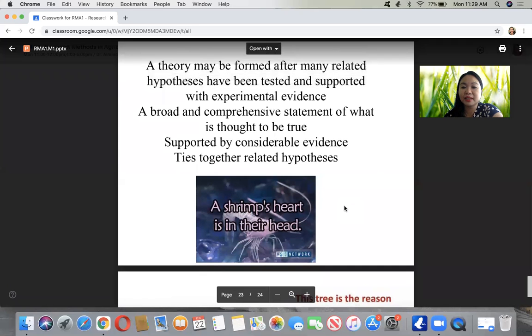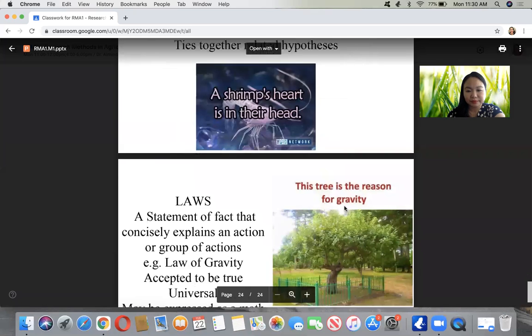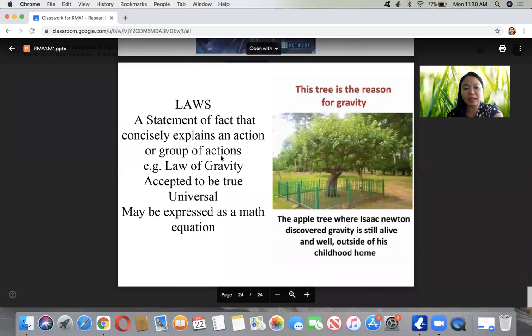So making a theory is really very cognitive, the thought of thinking. And lastly, a law is a statement of fact that concisely explains an action or group of actions, like the law of gravity, which is accepted to be true and is very universal. From theory, it can become a law if it is universally accepted to be true, and usually laws are expressed as math equations, like the law of gravity by